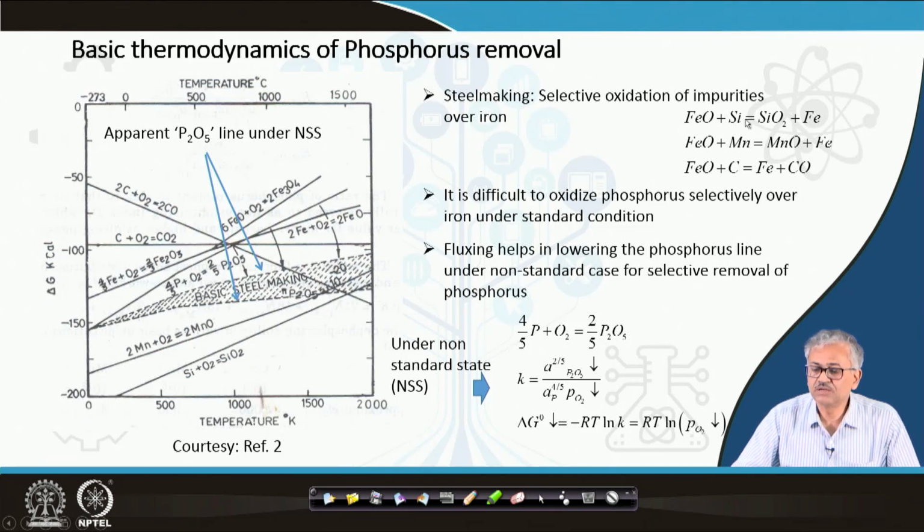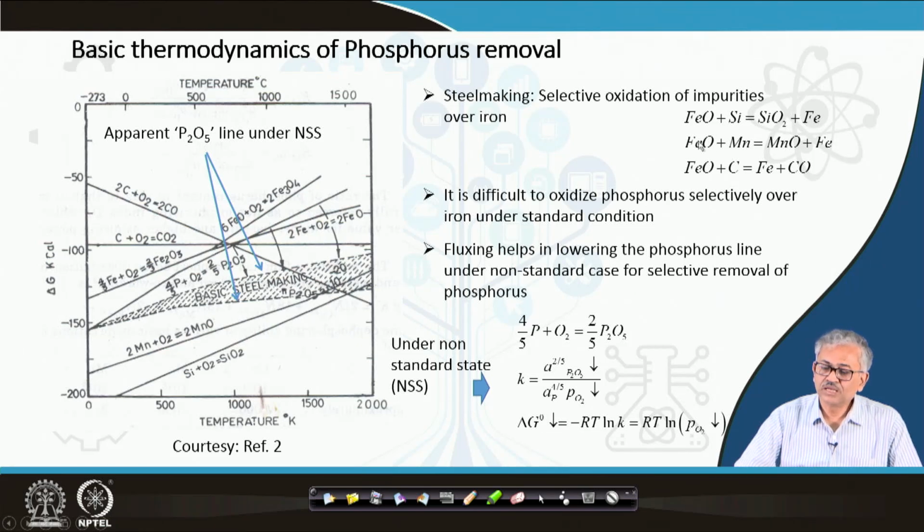But obviously, the silicon removal will be much faster in presence of basic slag because silica also forms a very strong compound with calcium, forming dicalcium and tricalcium silicate. As a result, the activity of SiO2 goes down, and this reaction will move further in the forward direction. So basic slag obviously helps the silicon oxidation or silicon removal, but it is not a must because silica itself is a more stable oxide compared to the iron oxide.